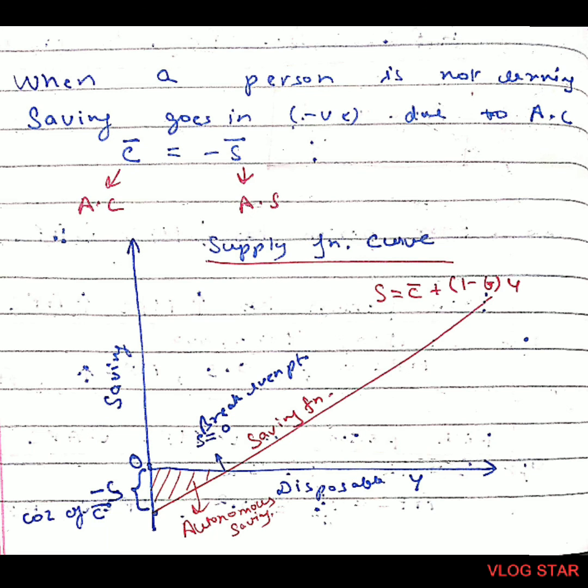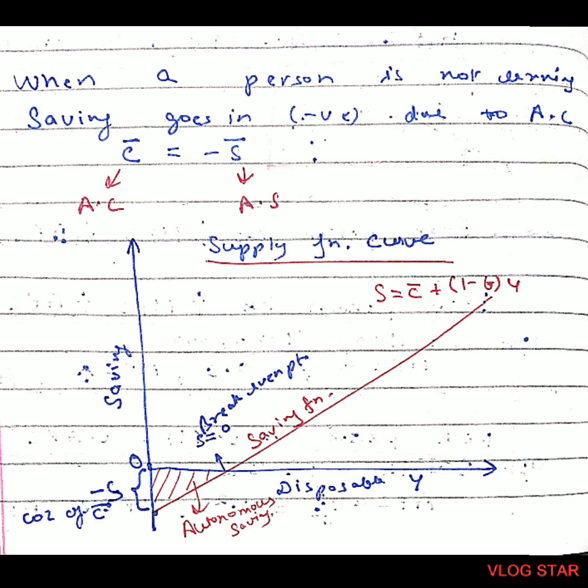Now let's understand the saving function curve. As you can see, the saving curve is going below 0. The reason being, autonomous consumption can never be 0, because of which savings goes in negative. When a person is not earning, saving goes in negative due to autonomous consumption. This can be written as C bar is equal to minus S bar, which means due to autonomous consumption, saving goes in negative.